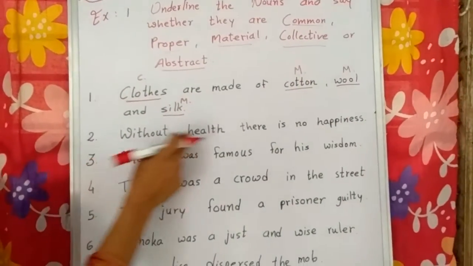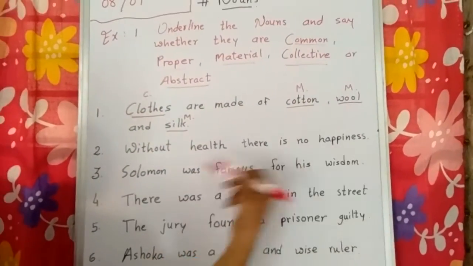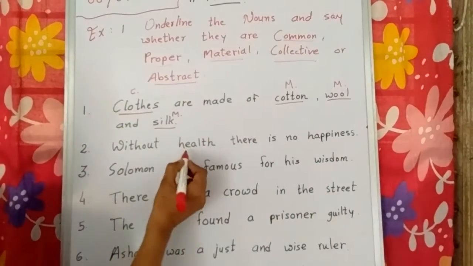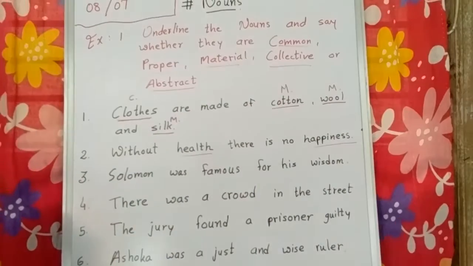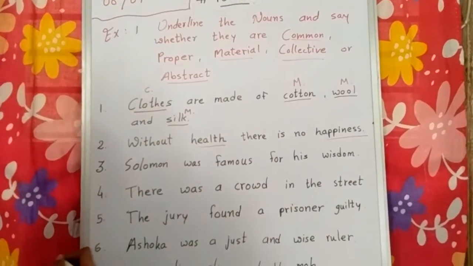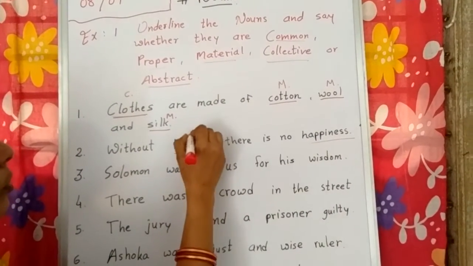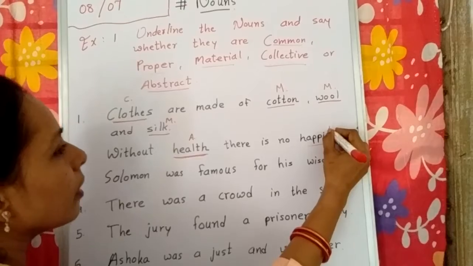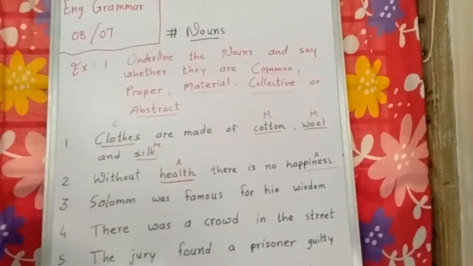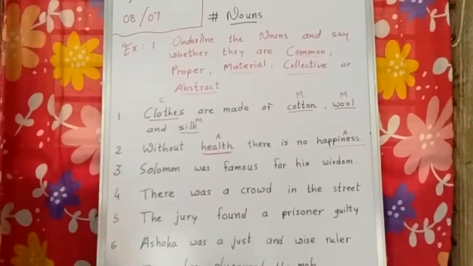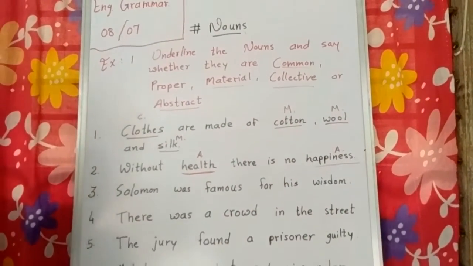Okay, second: Without health there is no happiness. Without health there is no happiness. Which are the nouns here in this sentence? Health and happiness, right? Now which type of nouns are they? They are abstract nouns. I will write A here for the abstract noun. Here the abstract noun represents a quality or an idea.